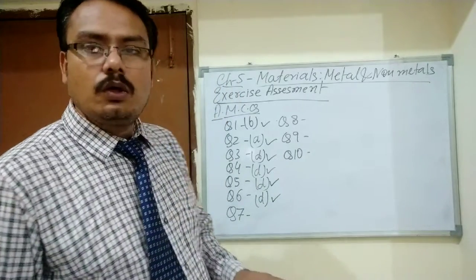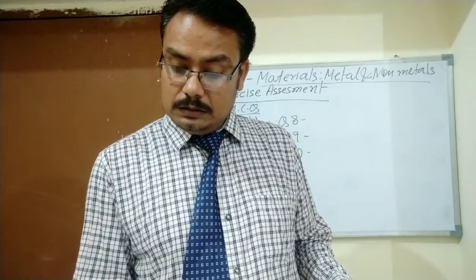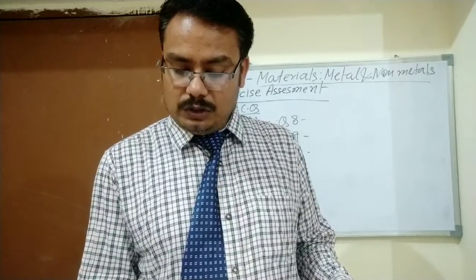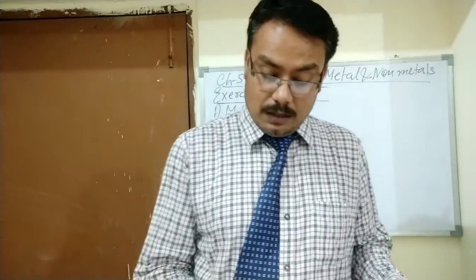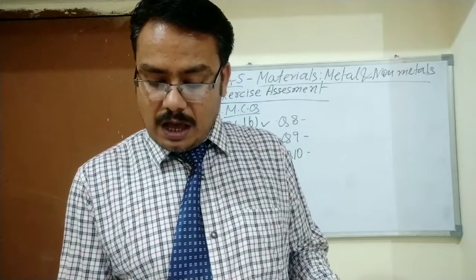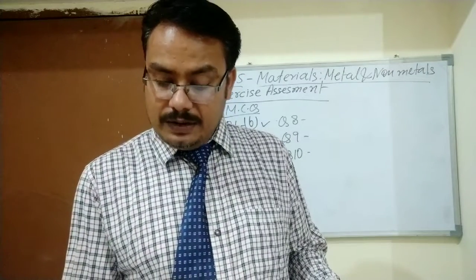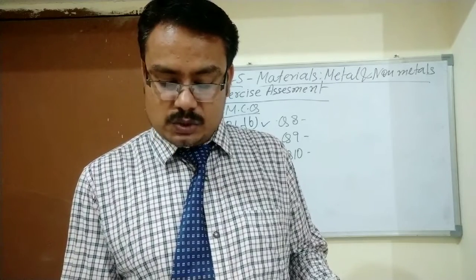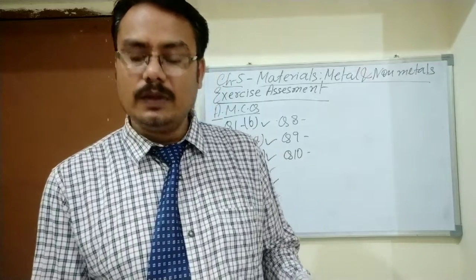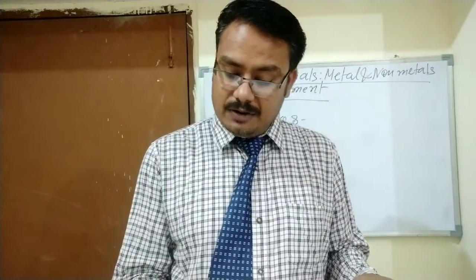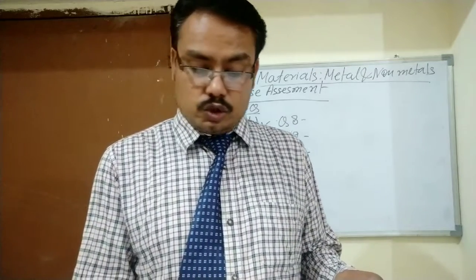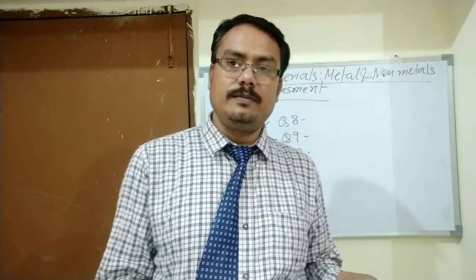Now students, question number 7, what is it telling? The metal which produces hydrogen gas on reaction with dilute hydrochloric acid as well as sodium hydroxide solution. So such a metal produces hydrogen gas when it reacts with hydrochloric acid and a solution of sodium hydroxide.